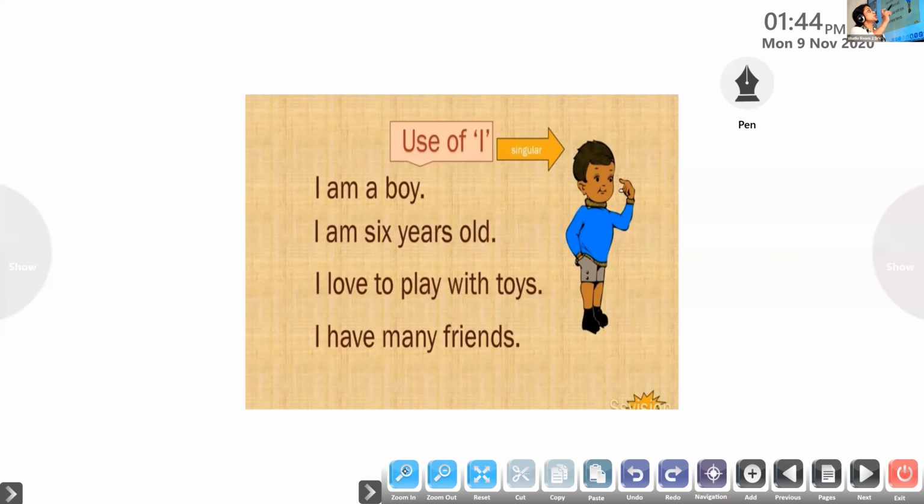Now we'll move on to the next pronoun, which is I. I is also a singular pronoun which is used for myself. When you are talking about yourself, we use the pronoun I. I am a boy. I am 6 years old. I love to play with toys. I have many friends. So these three pronouns are used for one singular person. When we are talking about one person, we use the pronoun he, she, or I. Clear to all?